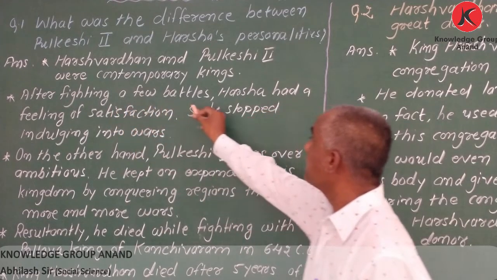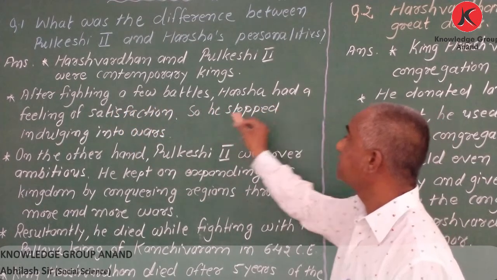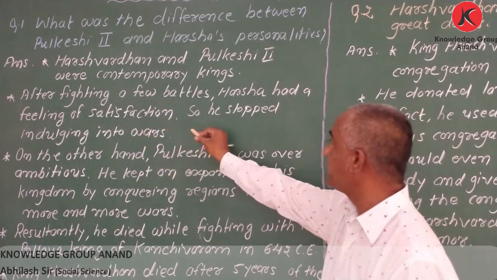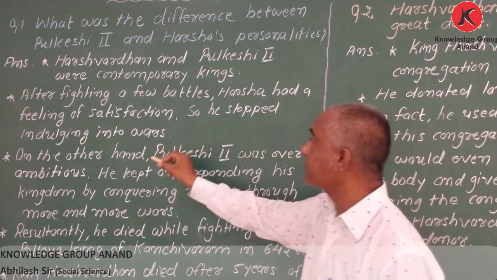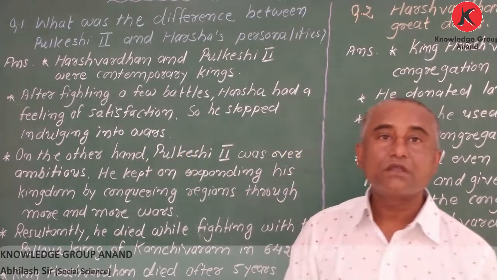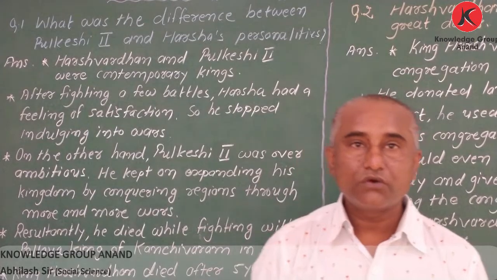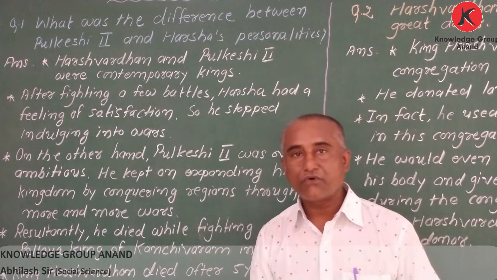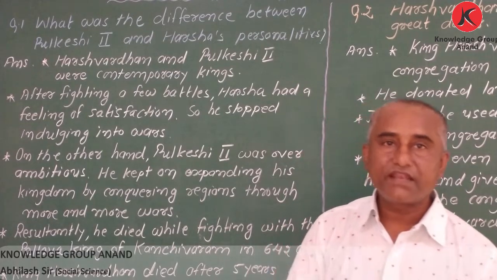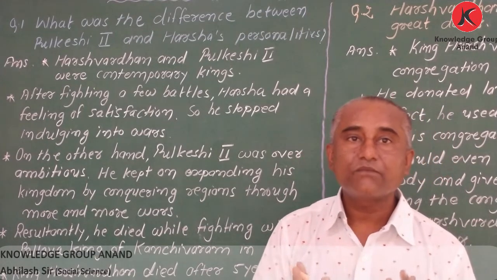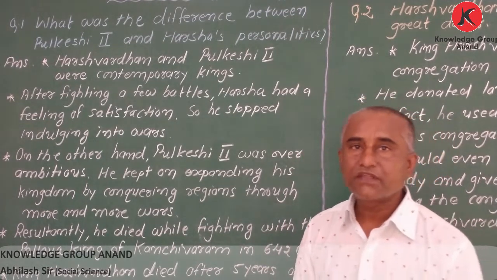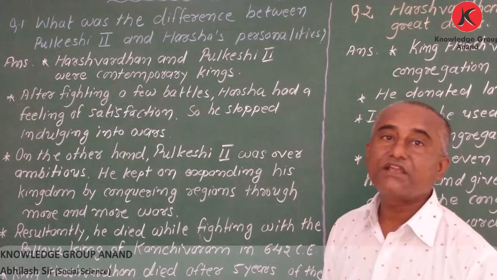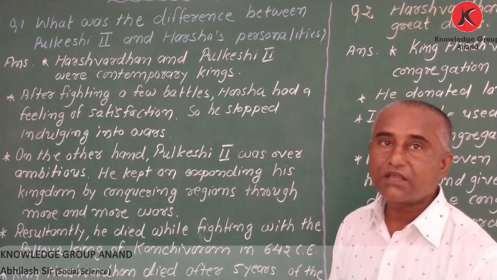After fighting a few battles, Harsha had a feeling of satisfaction, so he stopped indulging in wars. My dear students, we know that in order to spread the kingdom he fought with many kings, but after some wars he stopped. It means there was a feeling of satisfaction.